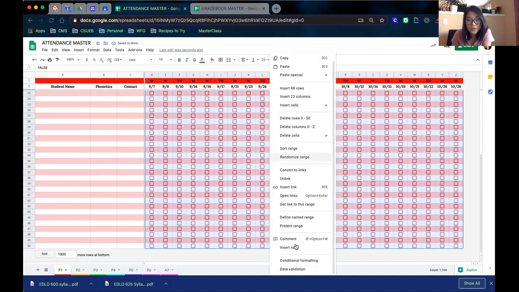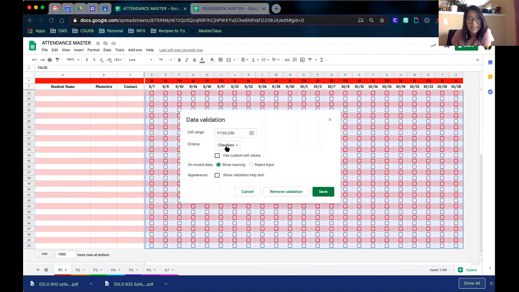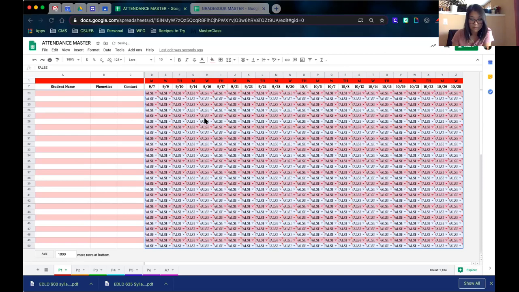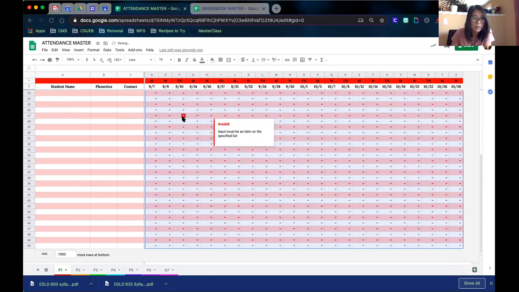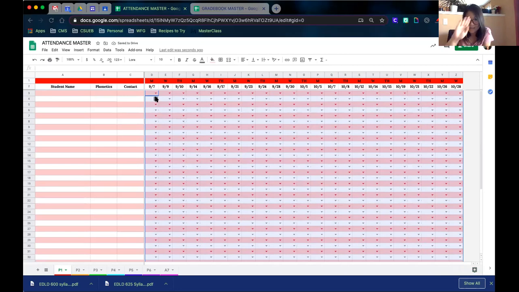Now what I do is I go to data validation and instead of checkbox, I do list of items. So I used to do emojis in here, but now I just make it easier. I do P as in present, T as in tardy. We do not have to check if they're tardy, but for my data purposes, I like that. And A as in absent, okay? So now when I save it, they were all checkboxes before. That's why it says false, okay? If it says false, just delete those, hit backspace, okay? So now I can choose between present, tardy, or absent every single time.